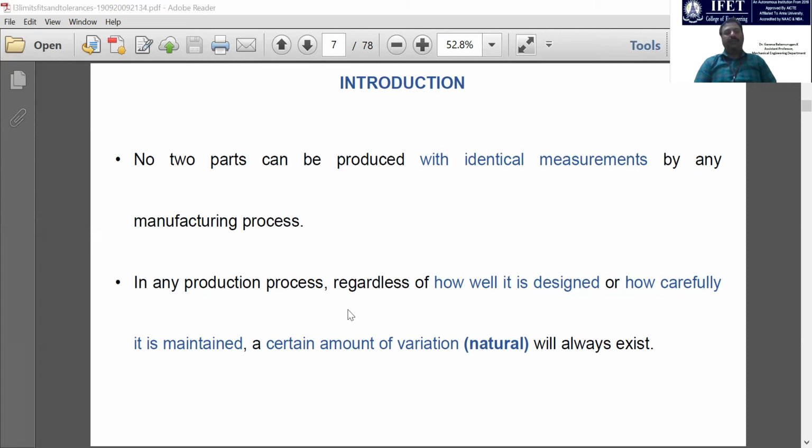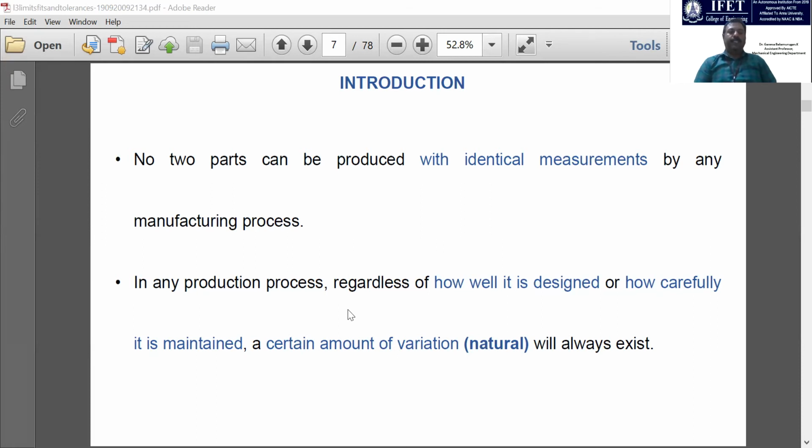So the exact dimension of what the particular components are made, right? So the measurement is very important, here in this subject also, because we are going to use different instruments for measuring different quantities.